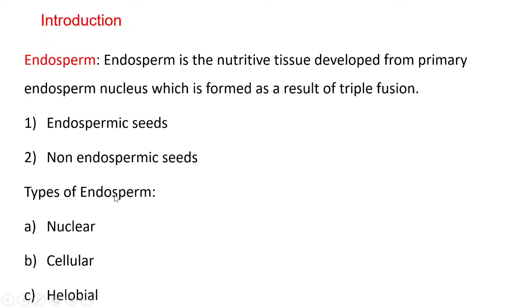Now, the next point is types of endosperm. Depending upon the mode of development, endosperm is classified into three types, that is nuclear, cellular, and helobial. According to the embryologist Davis, in 1966, out of 288 families, about 161 families show nuclear endosperm, 72 families show cellular endosperm, and 17 families possess helobial endosperm.